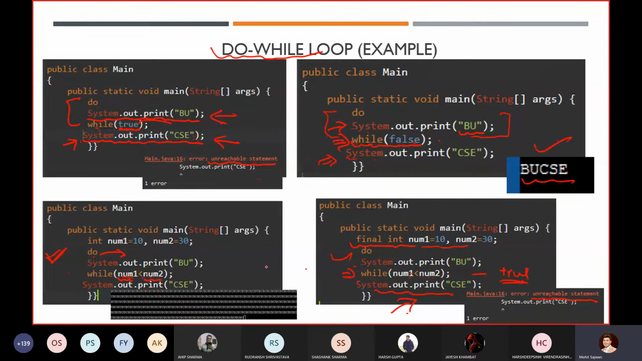But always remember that even in this case, if I execute this code right now, it will never be able to execute this statement either. System.out.print CSE, here you will again get the output infinite times. So it will execute this code an infinite number of times. Okay, like this. Any other doubt? No, sir.